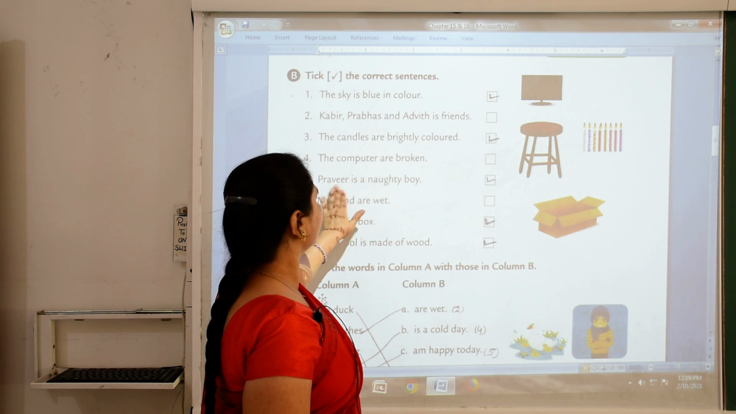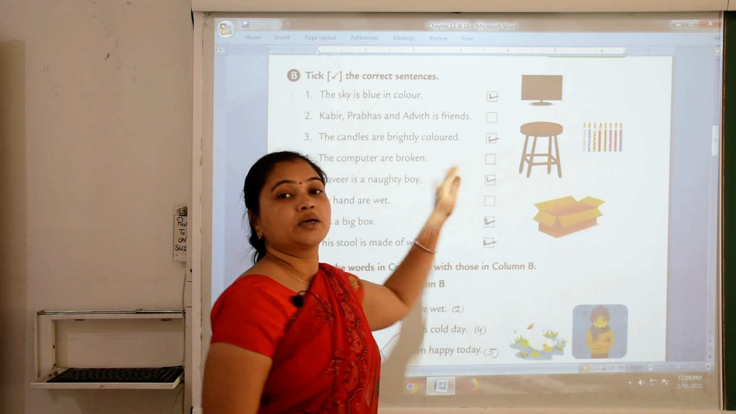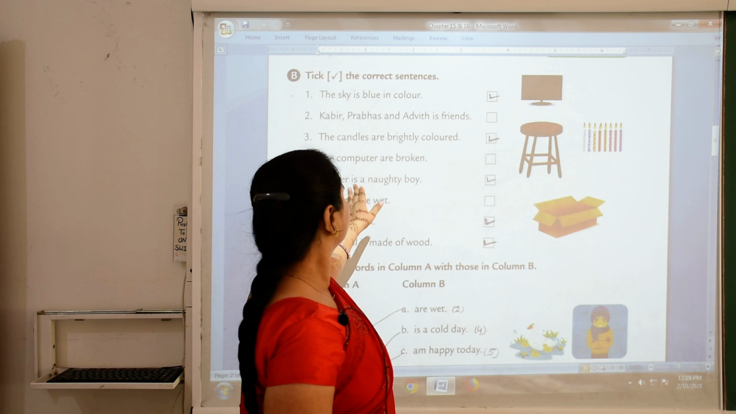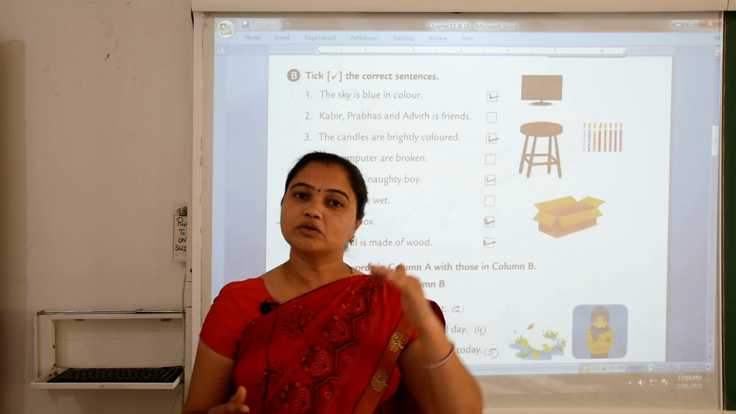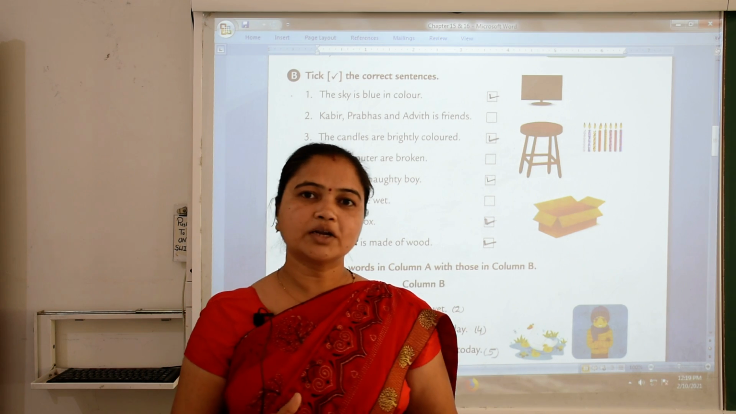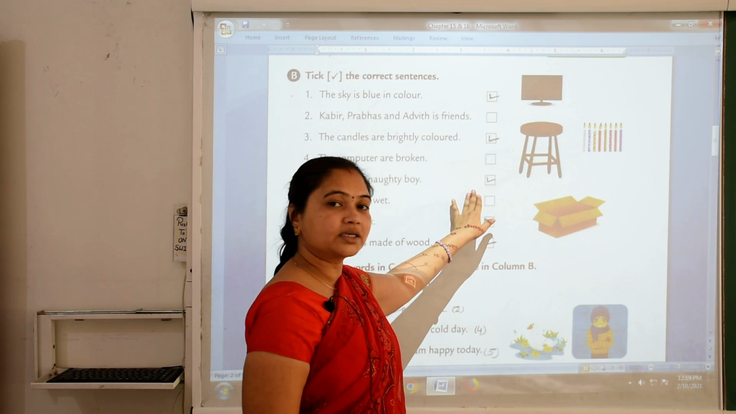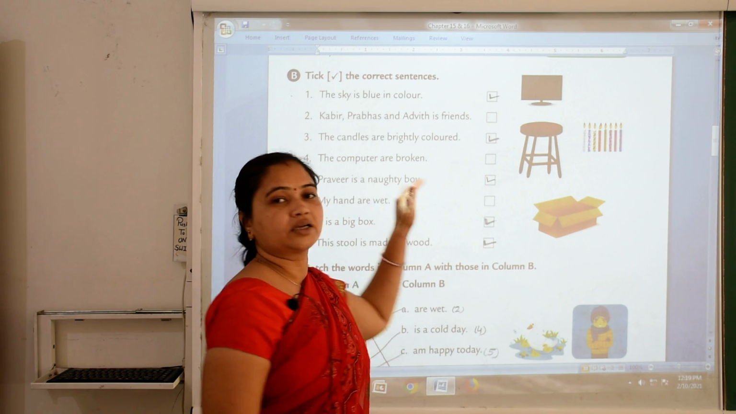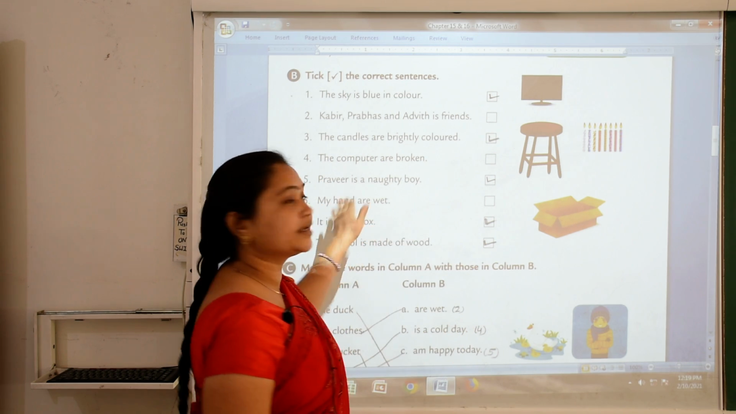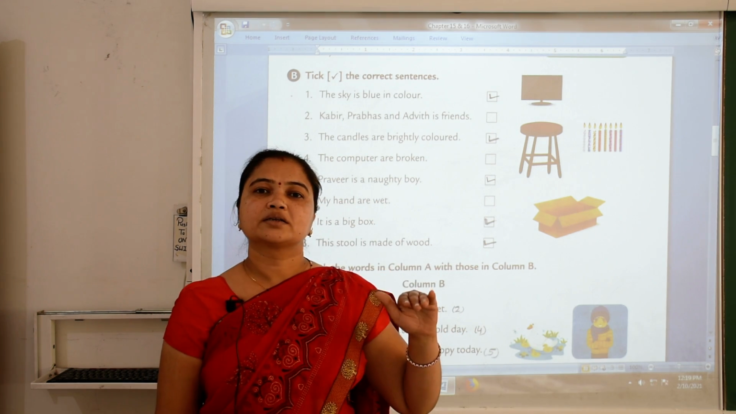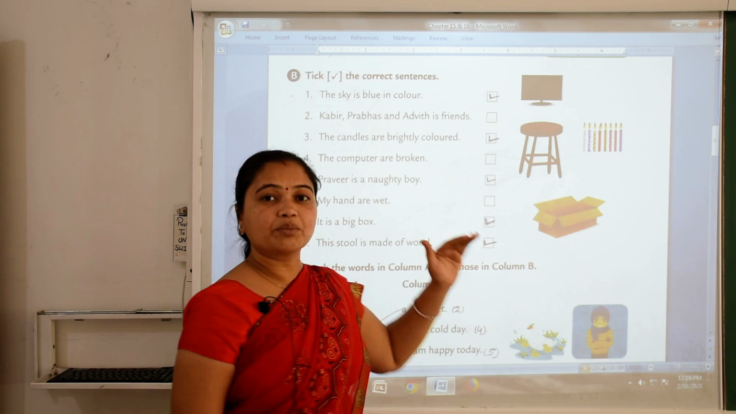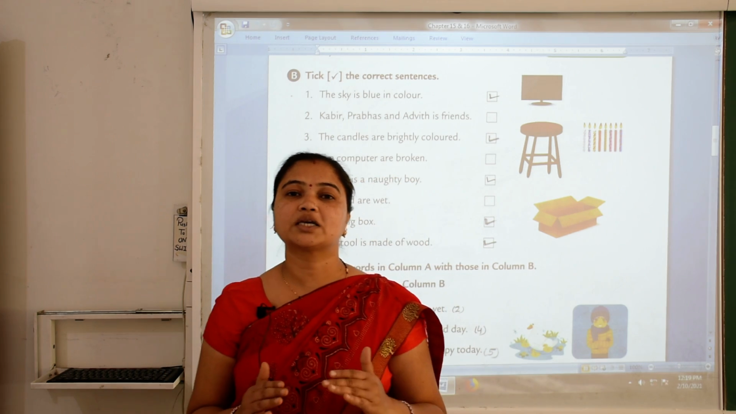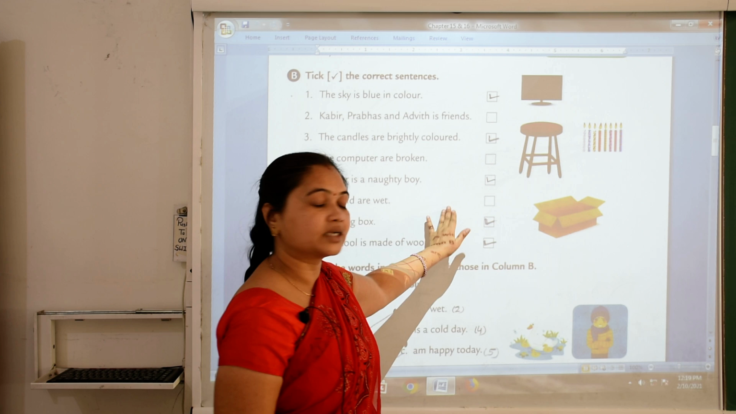Number 5, Praveer is a naughty boy. Praveer is singular naming word and is, we also use is with singular naming word. So it is right sentence. Number 6, my hand are wet. It is wrong sentence because hand is singular और यहाँ सिंगुलर नेमिंग वर्ड्स की प्लेस के साथ आपको क्या यूज करना? इज. और यहाँ आर यूज किया है. इट मीन्स इट इज रॉन्ग सेंटेंस.